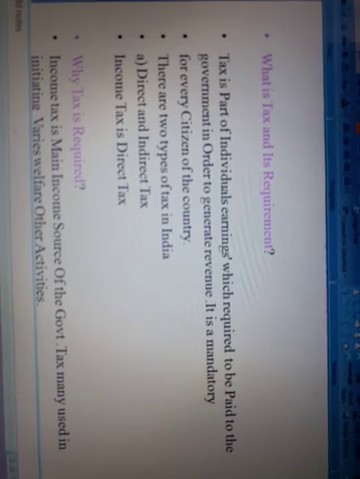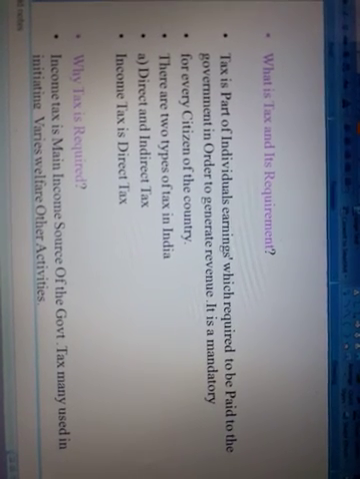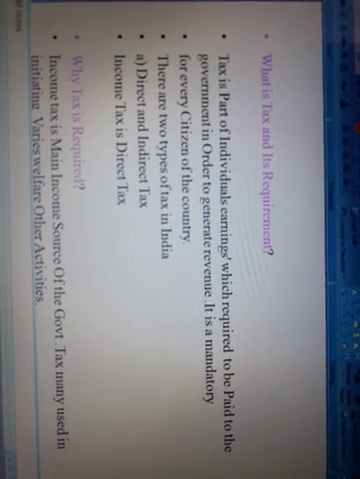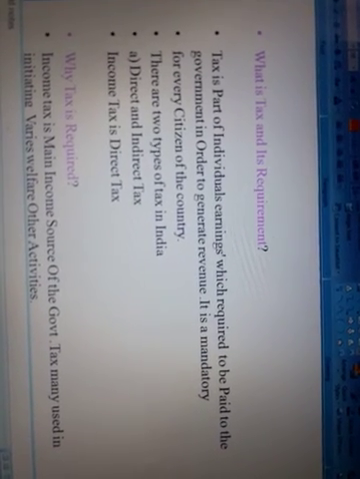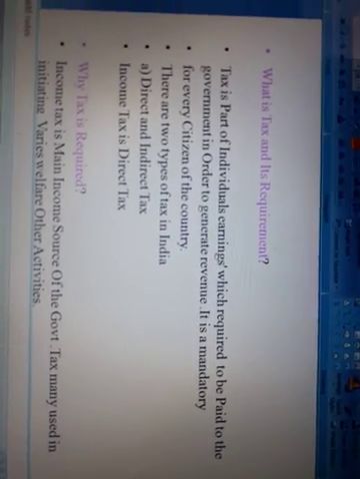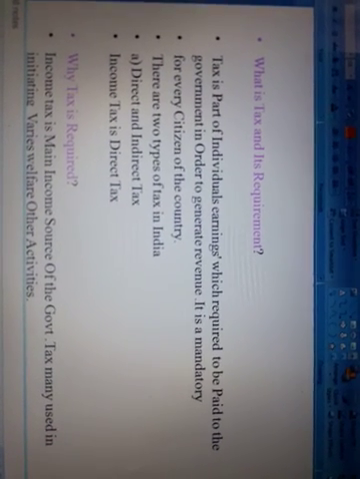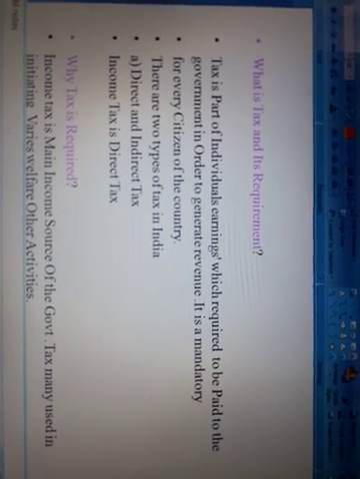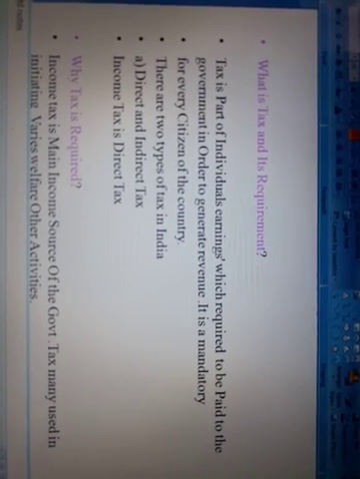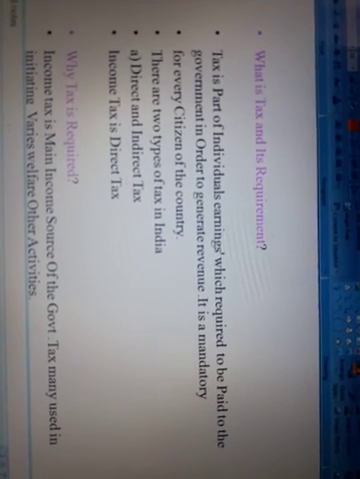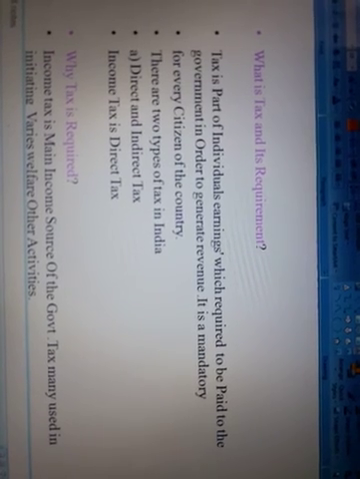Assessee means who comes under the category of taxpayer. Those persons are called assessee, irrespective of gender. And the next, previous year means the income earning year is called previous year, and the tax pay calculation year is called assessment year.